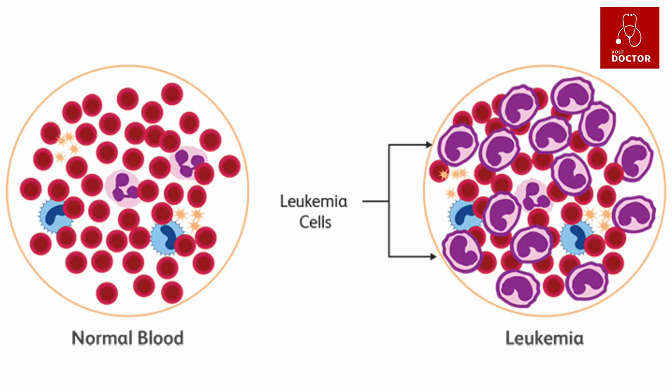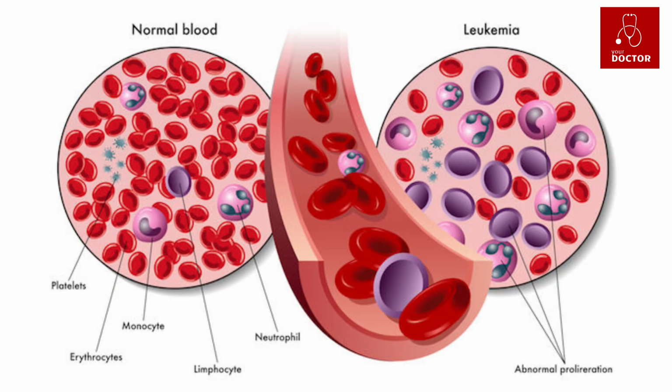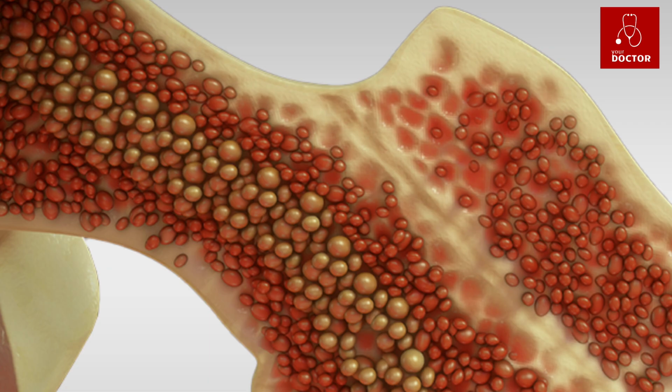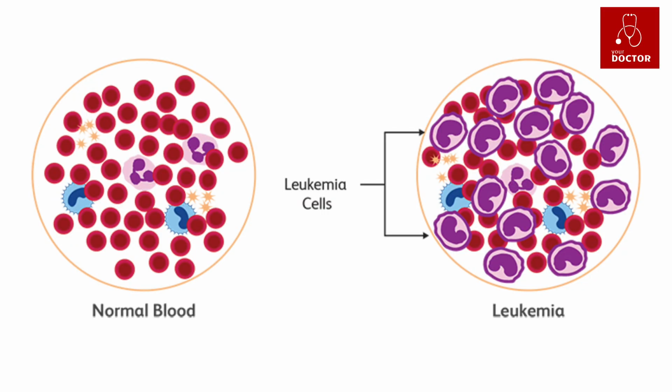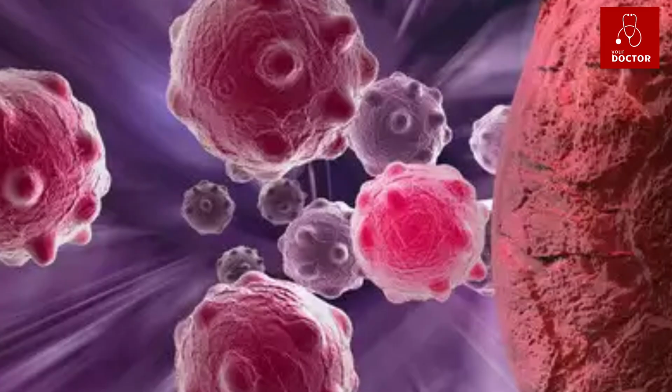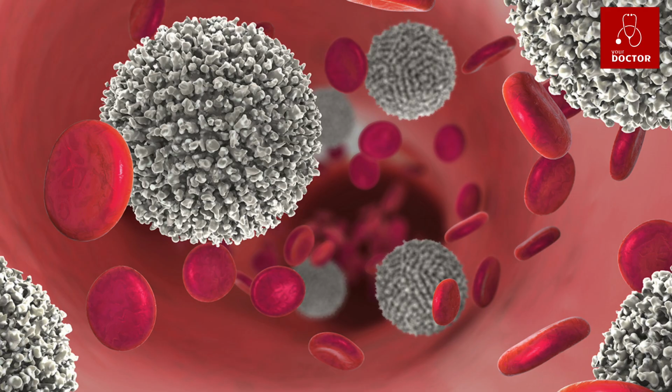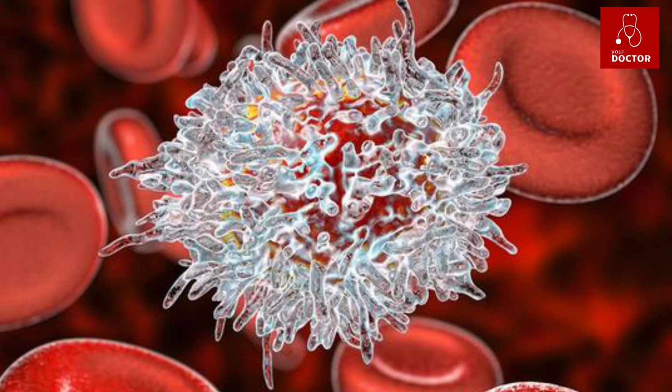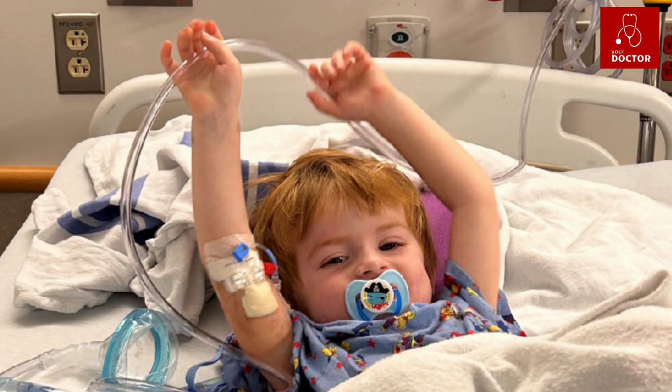A. Leukemias. Cancers of blood cells. Leukemia is cancer of the white blood cells. The bone marrow makes too many white blood cells. The blood cells are not fully formed and so they don't work properly. The abnormal cells build up in the blood. Leukemias are uncommon. They make up only 3 out of 100 of all cancer cases, 3%. But they are the most common type of cancer in children.